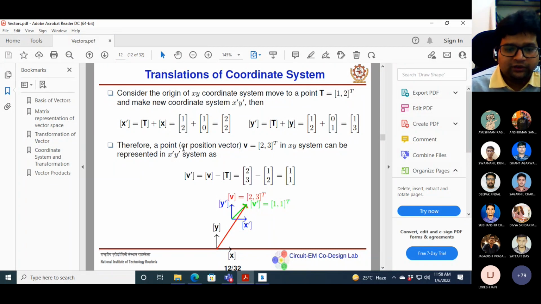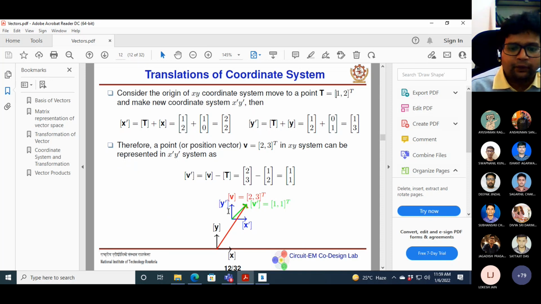So here the original coordinate system is x and y. Now what we did is that the origin of the coordinate system has been moved to another point, that is, to point T. T is the translation vector. T is basically (1, 2) transpose, so T is basically 1, 2.